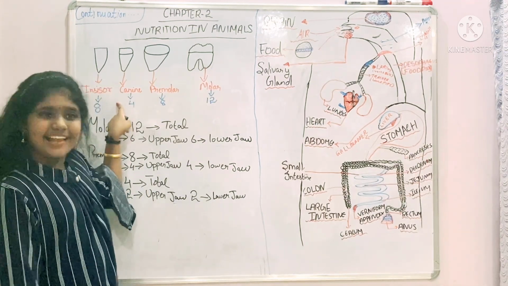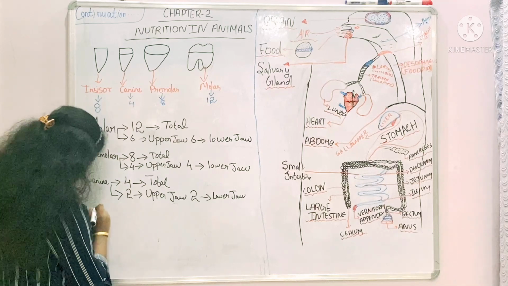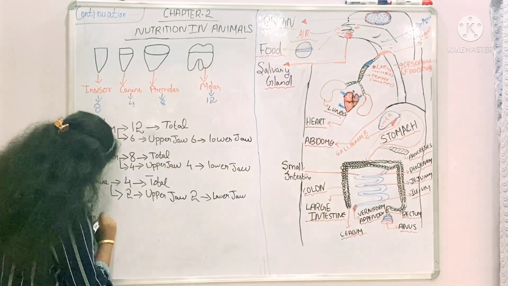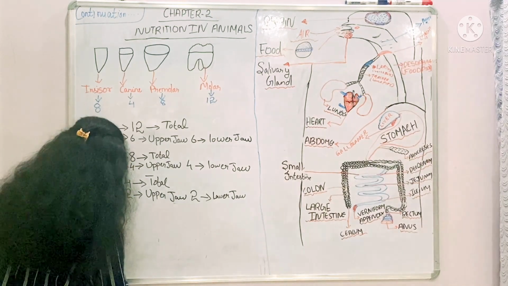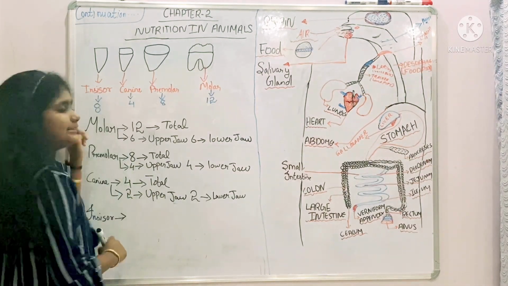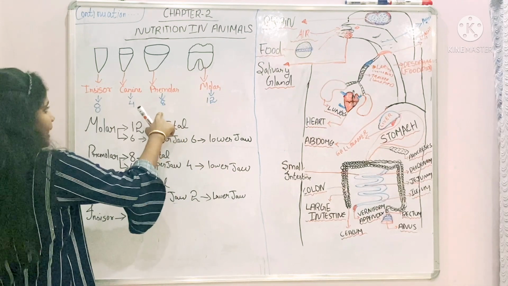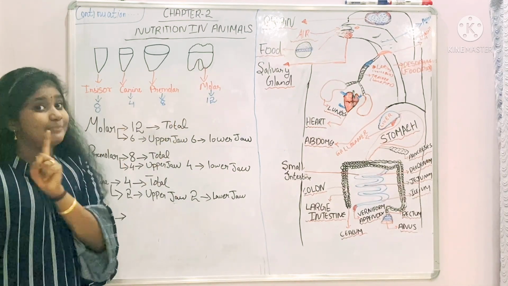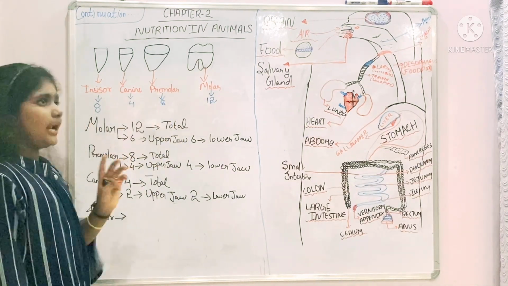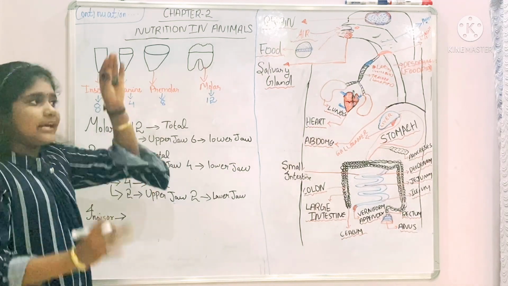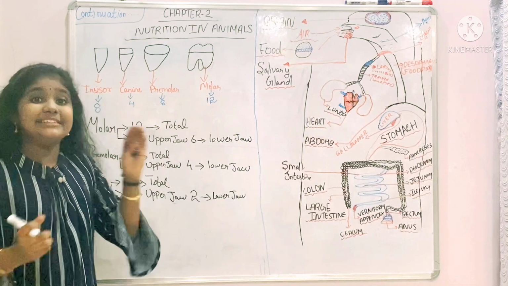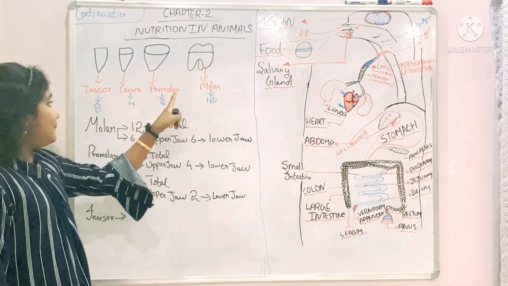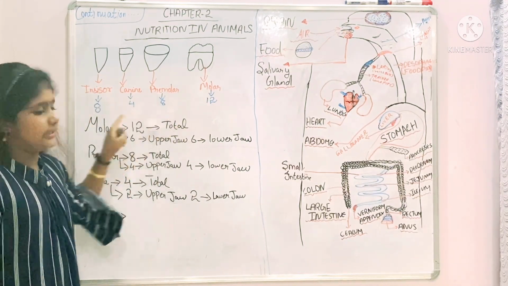Next is the last one, and that is incisor. Incisor, how many teeth are there? Like premolar, there are 8 teeth. Premolar and incisor have 8 teeth totally. But looking-wise and performance-wise they are totally different, though the numbers are the same.